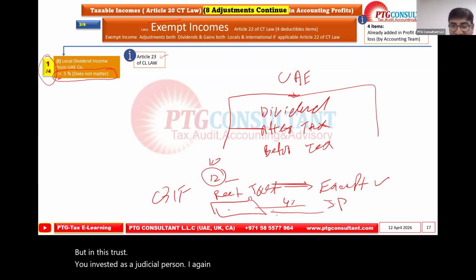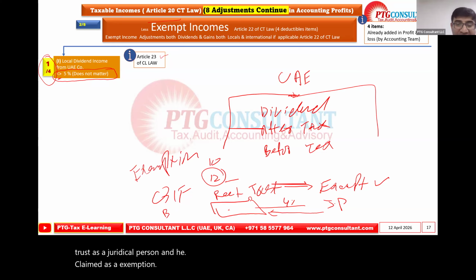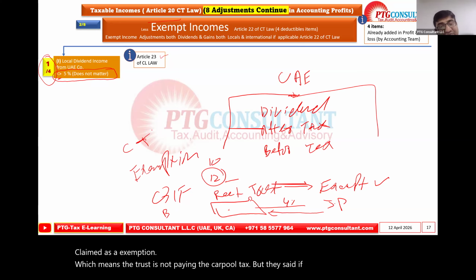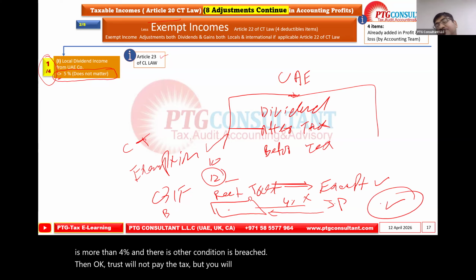If you invested in this trust as a juridical person and it claimed an exemption, which means the trust is not paying the corporate tax, they said that if the investment in that trust is more than 4% and the other condition is breached, then the trust will not pay the tax, but you will pay the tax on that income.